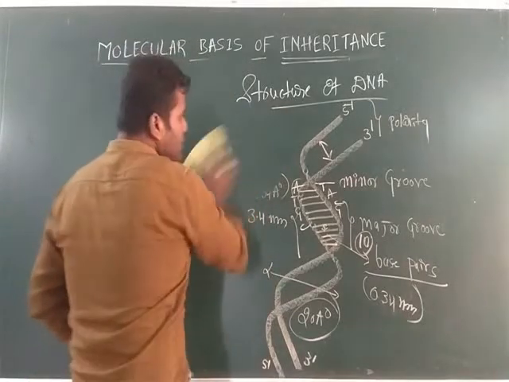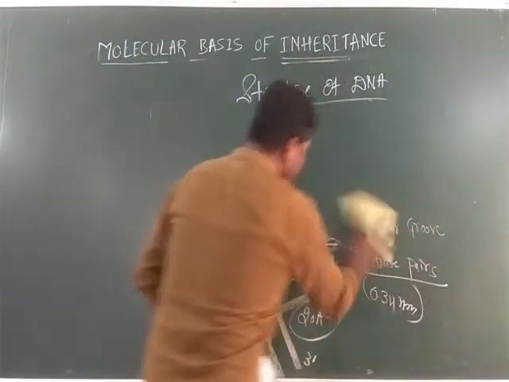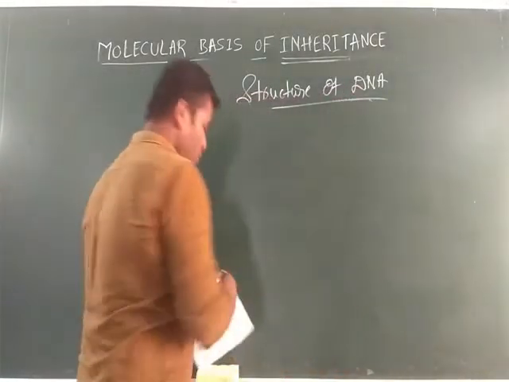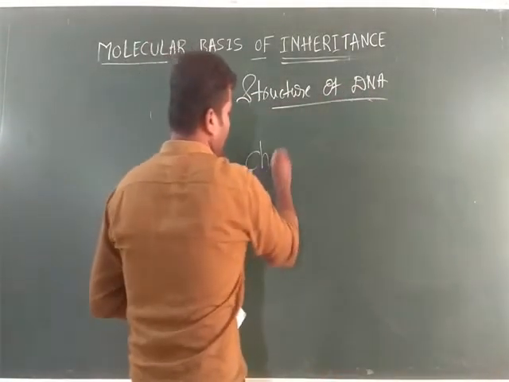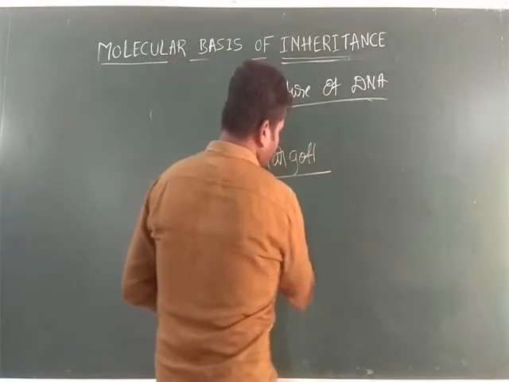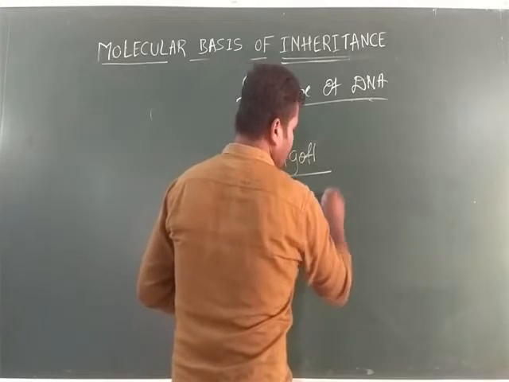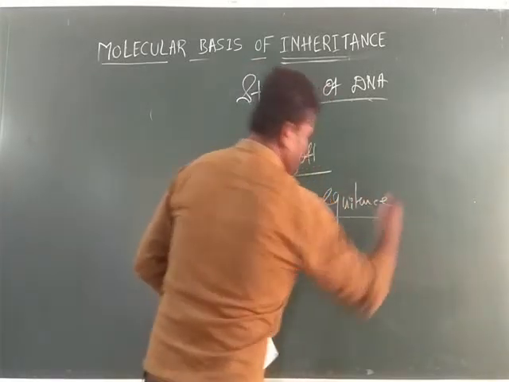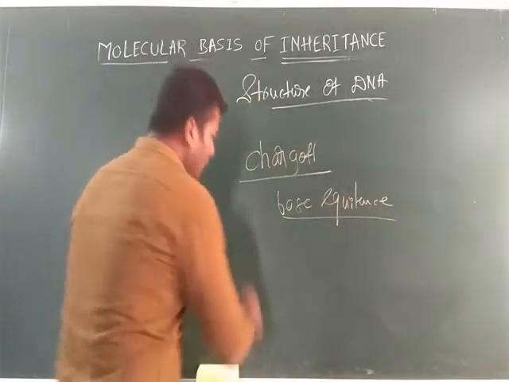Next, based on this data, Chargaff proposed the base equivalence rule. Who is that? Chargaff. Okay? He proposed the base equivalence rule. What is that?